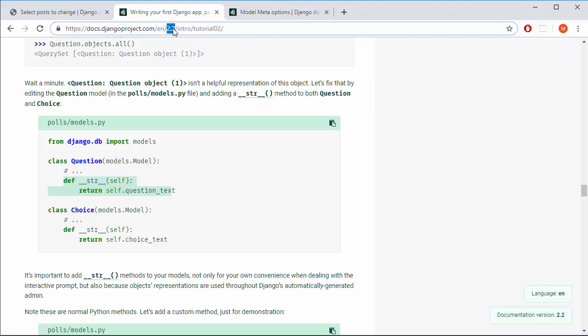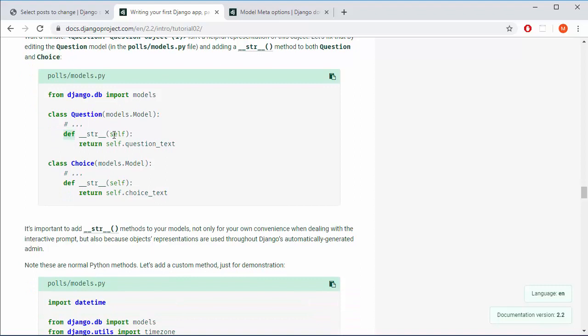So that's the Django that we are working with right now, tutorial 02, and somewhere in the middle of the page they will also say, wait a minute, this bunch of stuff isn't a helpful representation of this object, which in our case that object is title. Okay, so let's fix that by editing the question. They are using question and we are using posts. Model in polls models.py. So polls is their application. In our case that's to-do, but models.py is a common thing. So they're adding a __str__ method to both their question and choice. We only have posts. So see what they are doing.